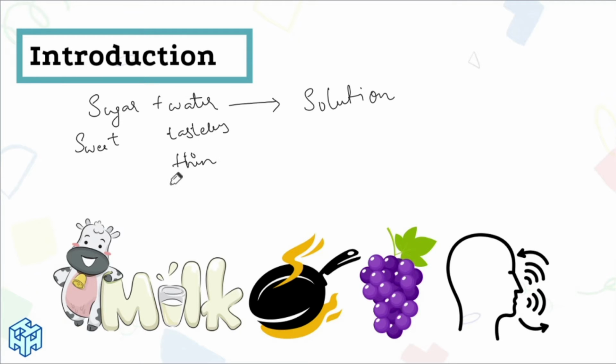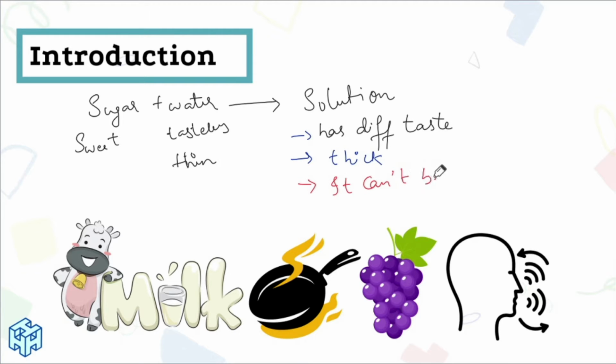You can see through it. It's transparent, whereas this solution has a different taste, and it becomes thick. Yes or no? When you mix sugar, you can observe that it becomes thick and the properties are changed. Now it can't be boiled easily.